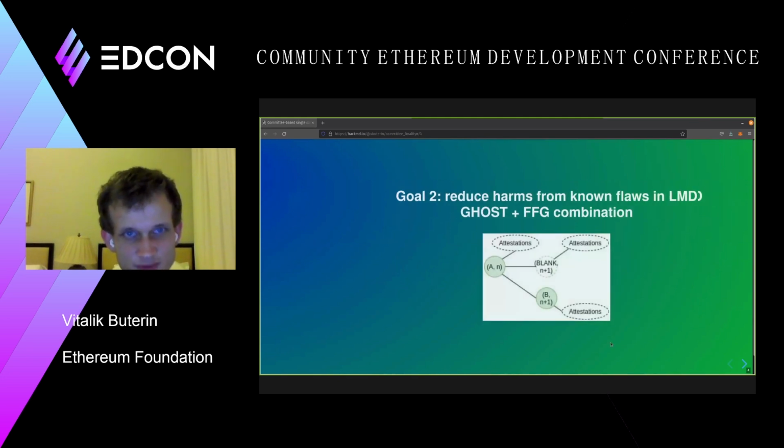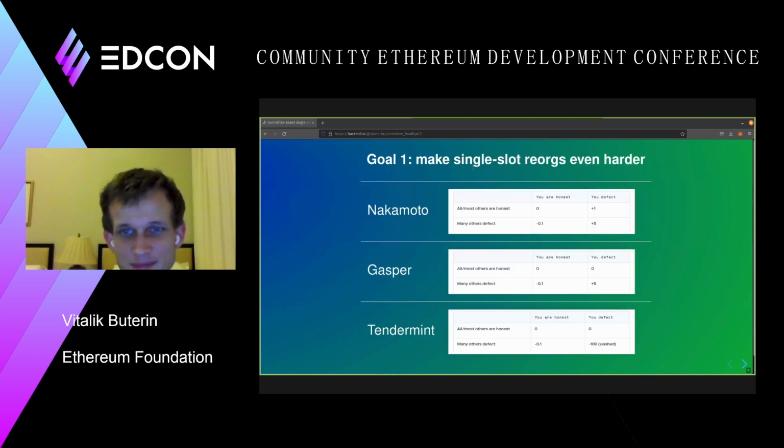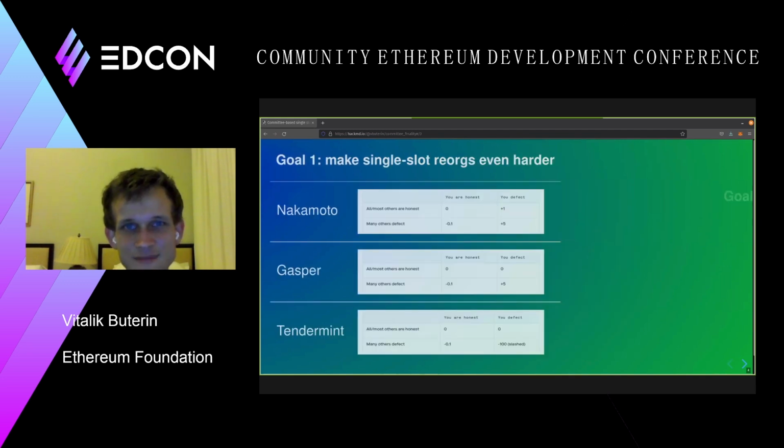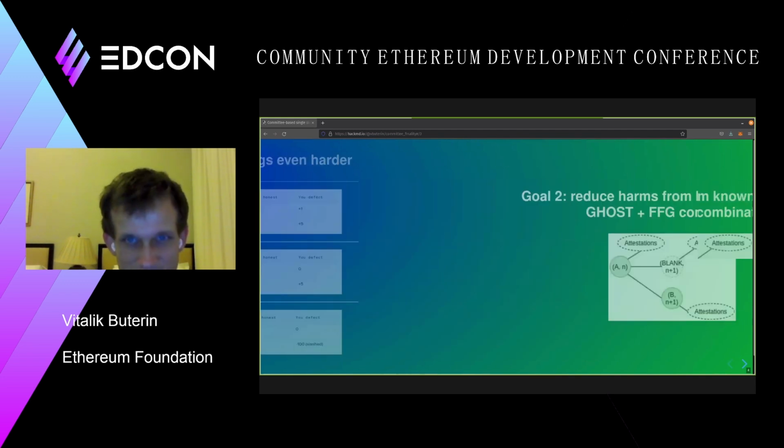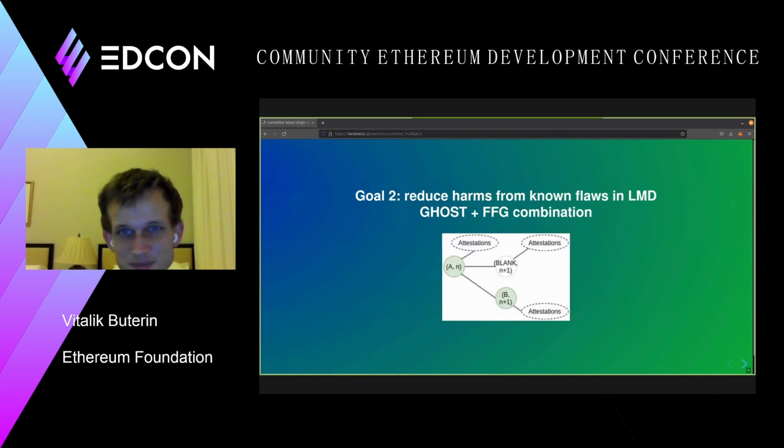So this is the first goal. The first goal is to reduce the ability of even a majority of validators colluding with each other to cheat the network and attack the participants in the network profitably. So this is goal one. Goal two is to reduce attacks, harms and risks that come from flaws, issues and problems that are already known in the combination of LMD Ghost and Casper FFG that the Ethereum beacon chain uses today. So there are a number of these attacks.